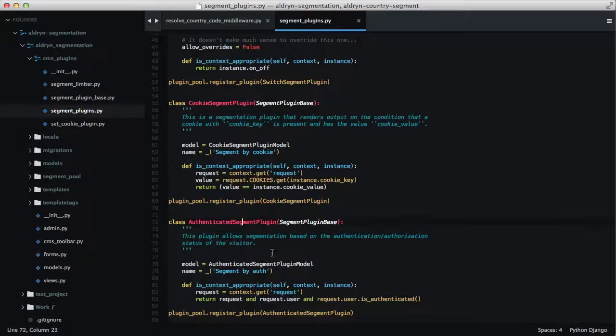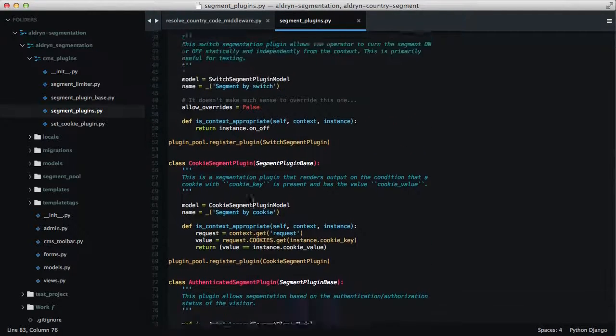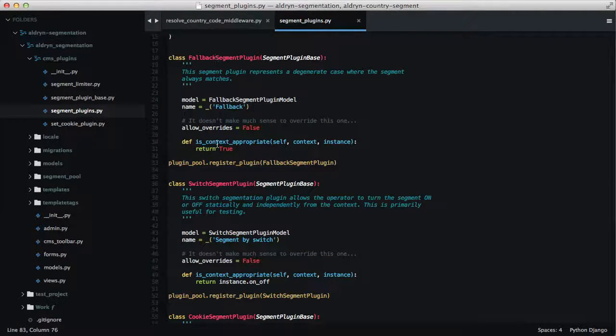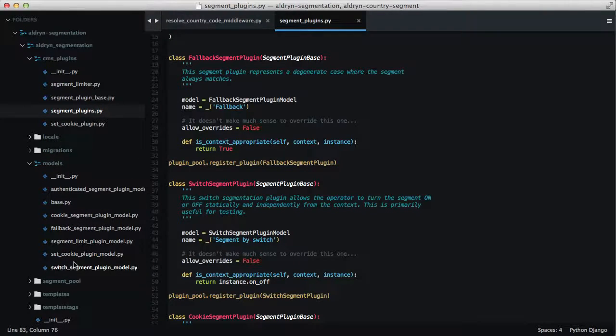This is the authenticated segment. Basically, I get the request object again and check to see if the user is authenticated, and if that's the case, then they get to see the content. So it's super easy. You can see these are real simple. Now, when you're writing any plugins for the CMS, there's actually two things you have to do. One is to write the plugin, and the other is to create the model. So here are the models for these things.